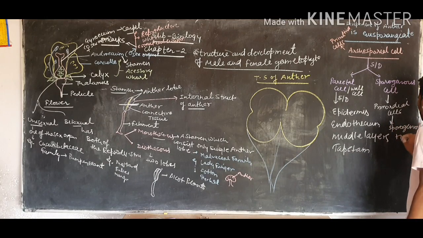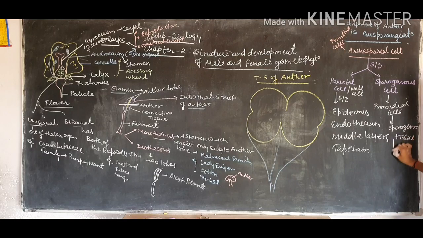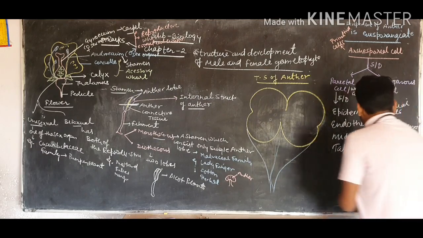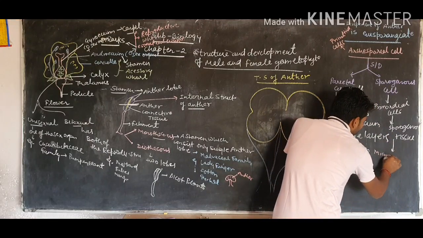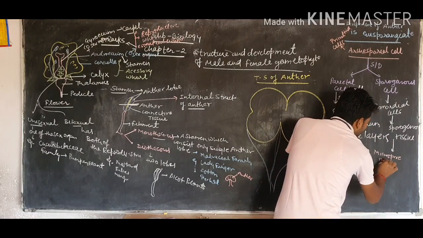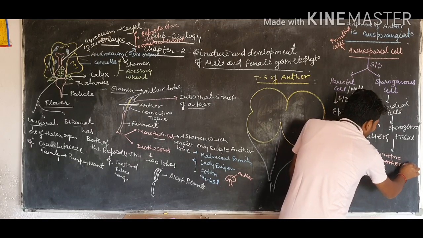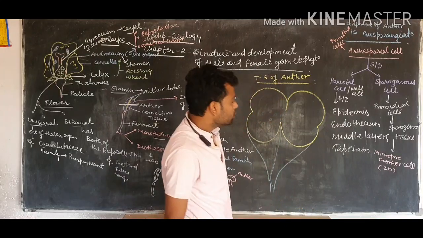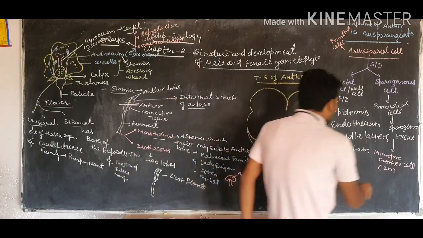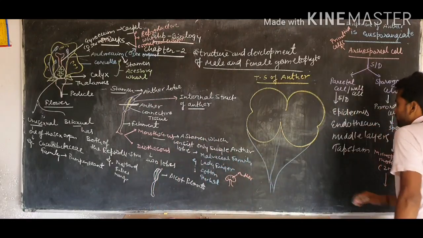Each cell of this sporogenous tissue is diploid, and is called a microspore mother cell, which is generally diploid, meaning 2n.